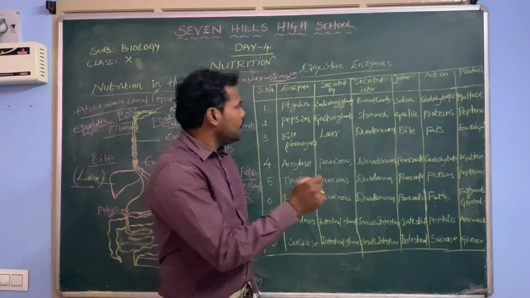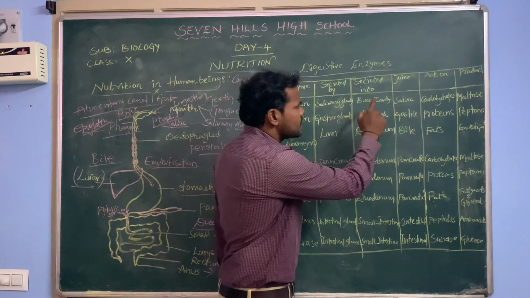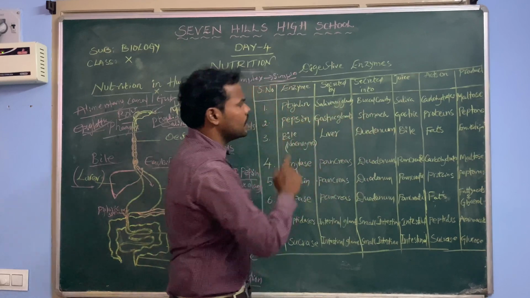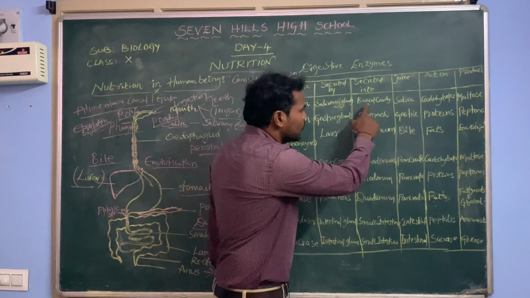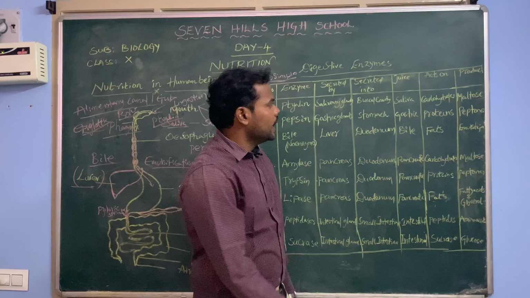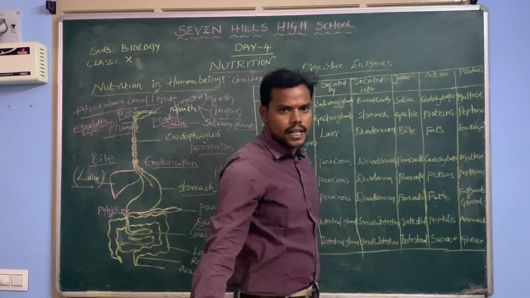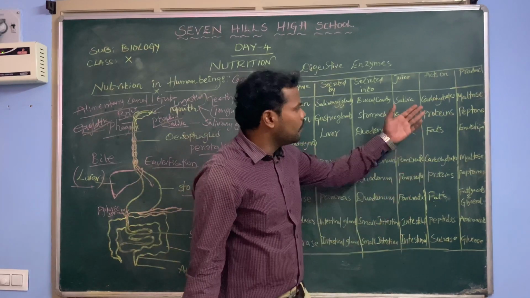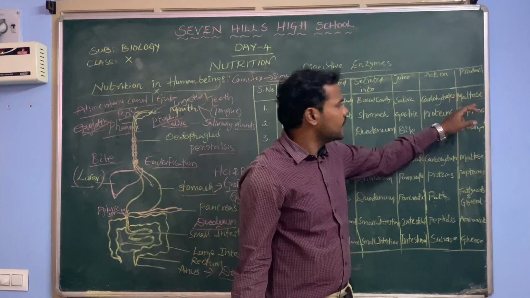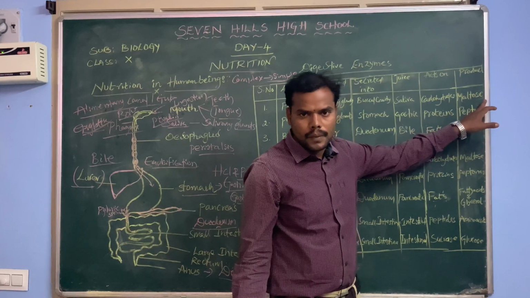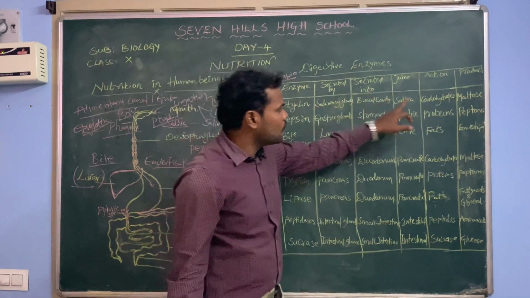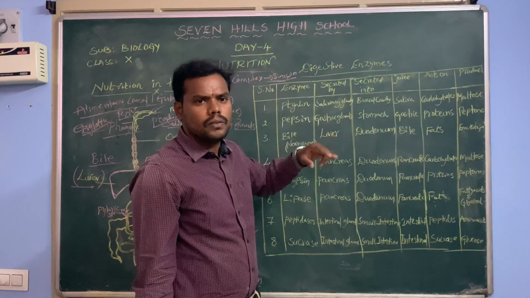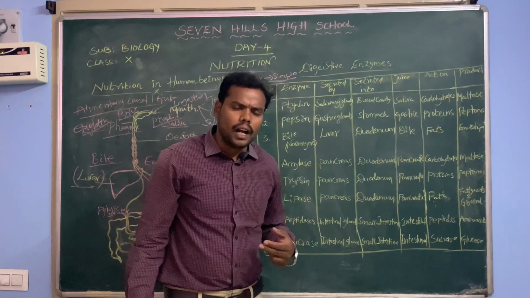That means our salivary glands secrete a juice that is called saliva. It consists of an enzyme called ptyalin, and it is secreted into the buccal cavity, and it acts on the carbohydrates we take through our food material, and breaks them into a simple product called maltose. Ptyalin acts on the carbohydrates and breaks them into maltose, and next the food enters into the pharynx and esophagus.